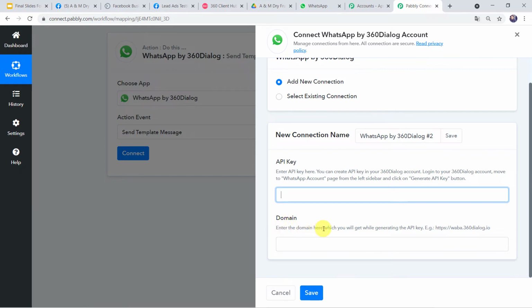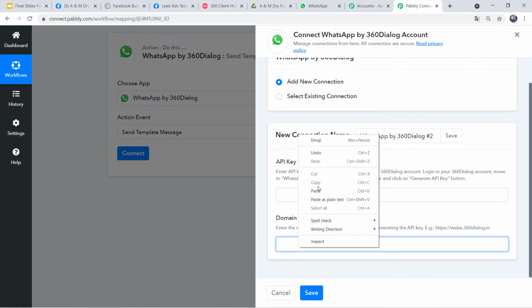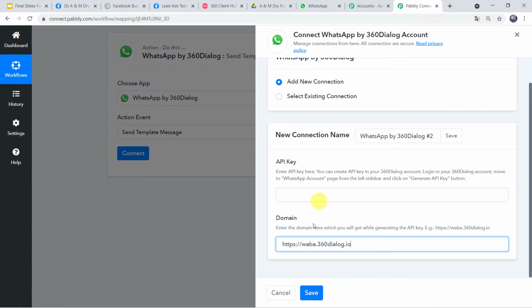Enter the domain here which you will get while generating the API key. An example is also given. So we have to simply copy this example from here and paste it over here. Whenever our account is approved, we get this particular domain name by default. In your case, if you get some other domain name, please paste that domain name over here. After pasting the API key and domain name, simply click on Save.